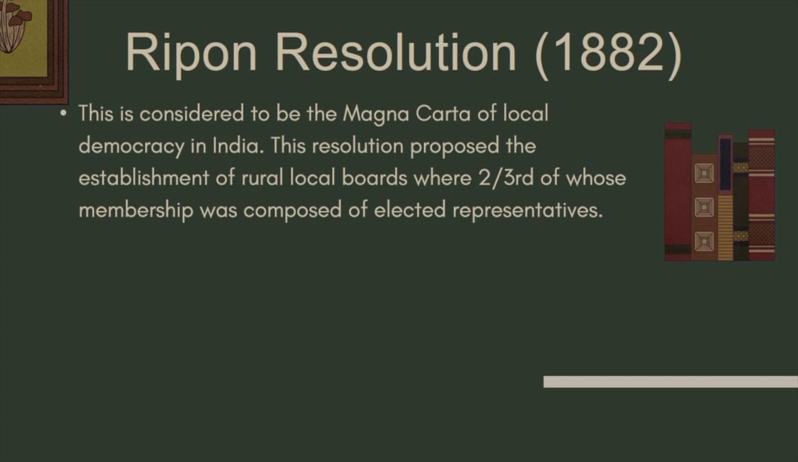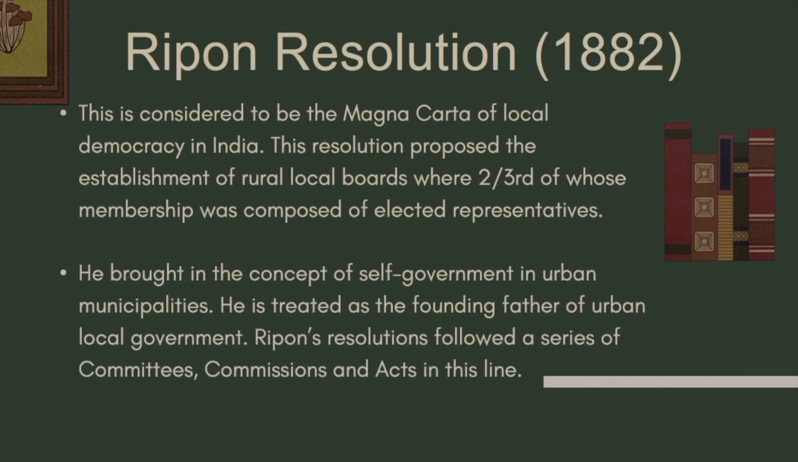Elected, so they are representing the needs of the people. That's why we call this a Magna Carta as far as local government is concerned. So 1882 made a landmark change as far as local government is concerned. He brought in the concept of self-government in urban municipalities. He is treated as the father of urban local government too.